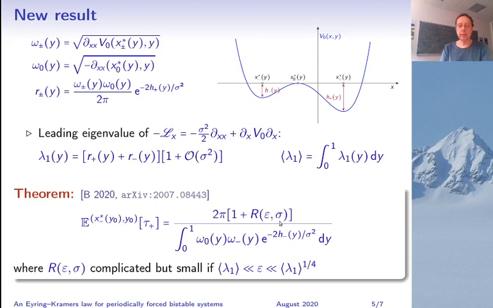And there's a multiplicative error which is complicated, but it's small if epsilon is large compared to the average of lambda 1 and small compared to the fourth root of this average. One thing to note here is that in the static case, if things do not depend on y, you recover the static Eyring-Kramers law.